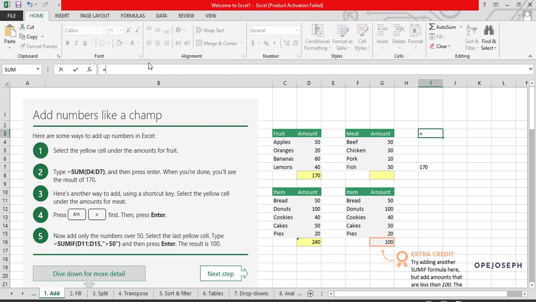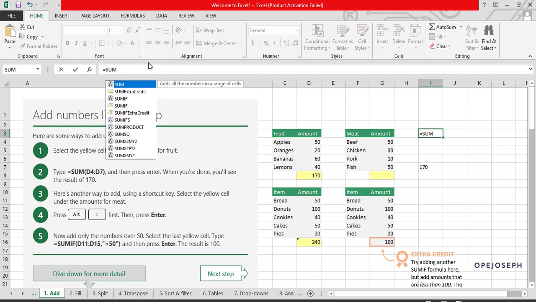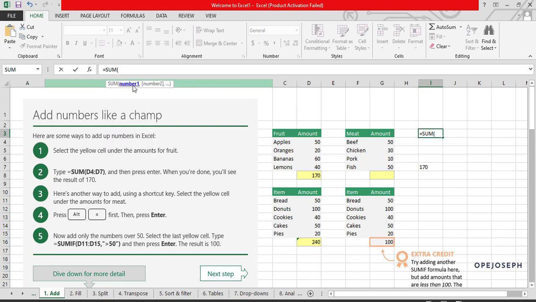I'm going to type equal to again. I think it's standard to use capital letters whenever you're writing your formulas. So I'm going to write SUM again. As usual, it gives me the options of the functions I can select. Use tab to select the function you're interested in. After selecting with tab, always take note of this: if any argument is in brackets, it means it is optional. It's not a must to be there.